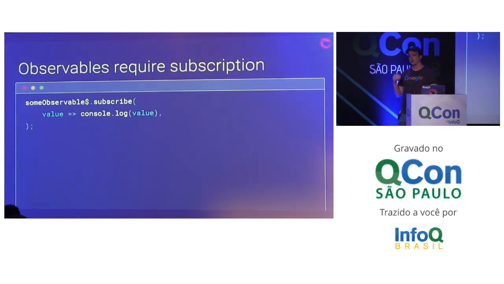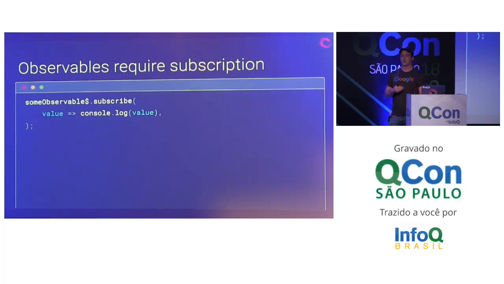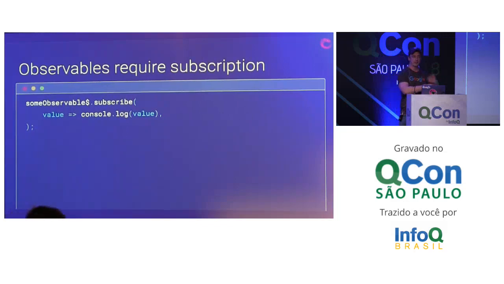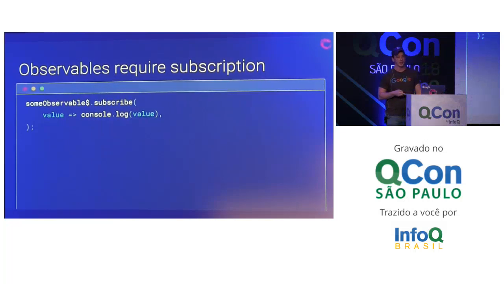So again, observables require subscription. So this is like a promise then. It's the same sort of thing with observable subscribe, but the difference is the act of calling subscribe is actually going to kick off what the observable does. It's going to tell some code to start producing data and start sending it out through this callback we're providing here, which is taking a value and just logging it out. So every time the observable emits a new value, we're logging it to console with this first callback.